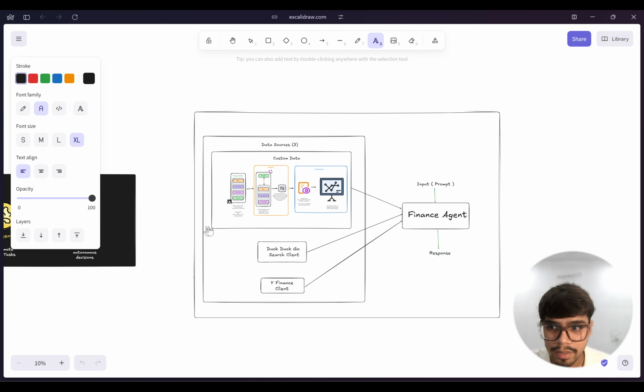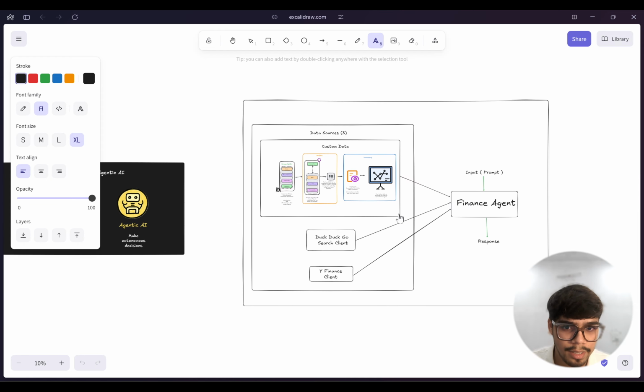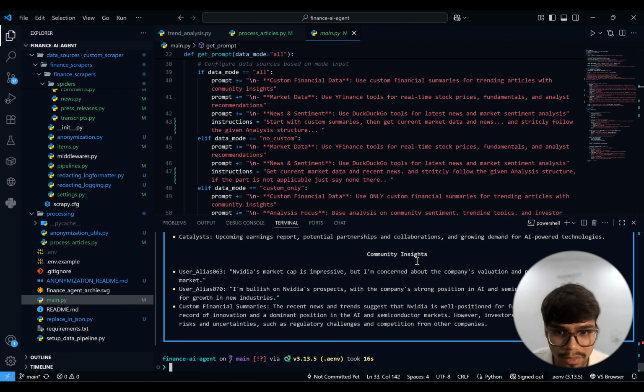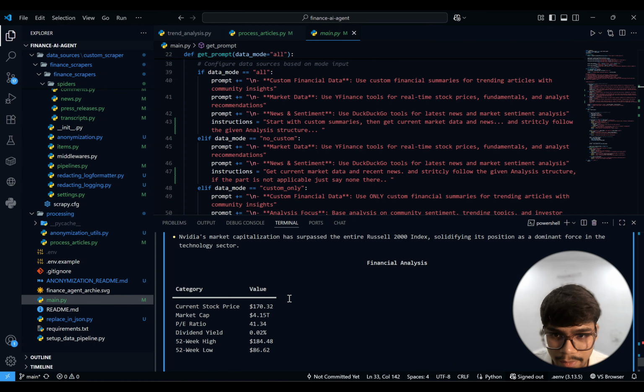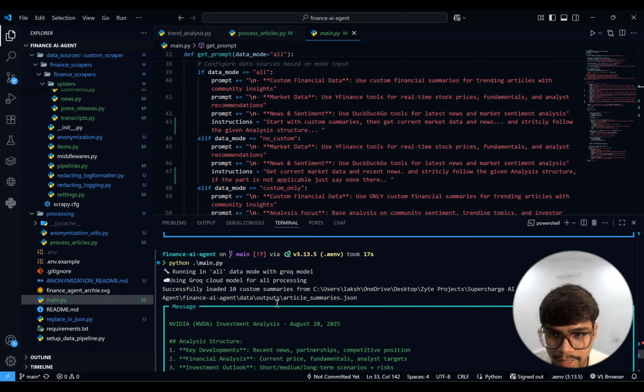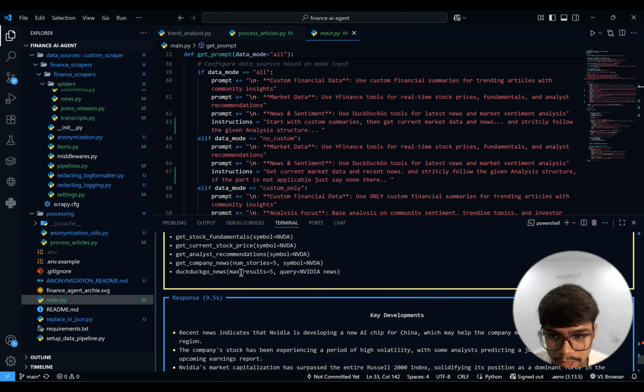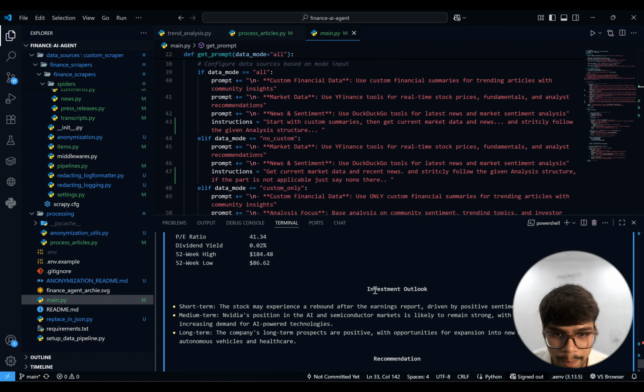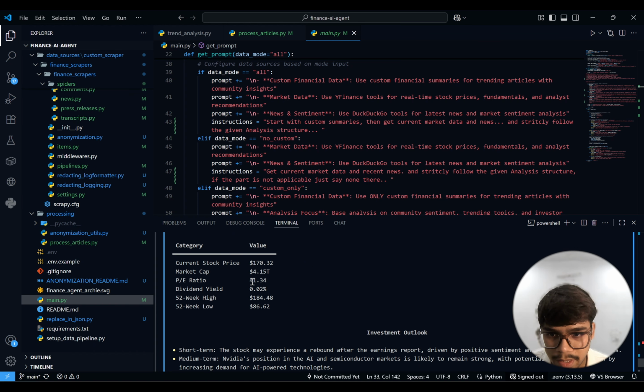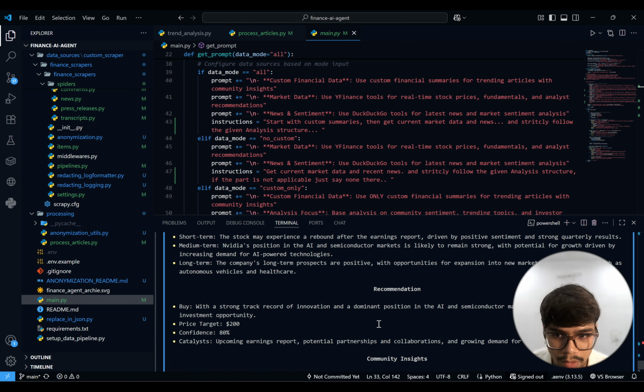So yeah, I think we covered lots of things. Let me also show you the output. Otherwise, it looks like it didn't work. See that we ran with combining all of the things. We ran all in the data model, and we fed all of the data together, and we have the investment outlook, we got the current stock price, we got the recommendation as well. So I will set the confidence level.